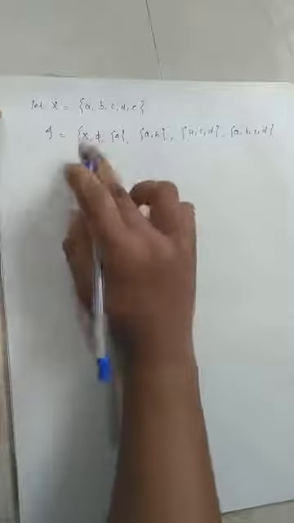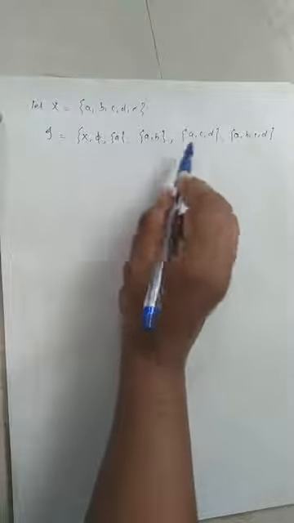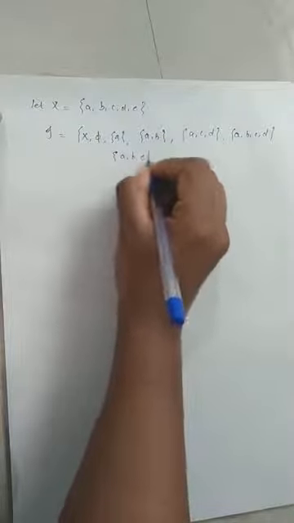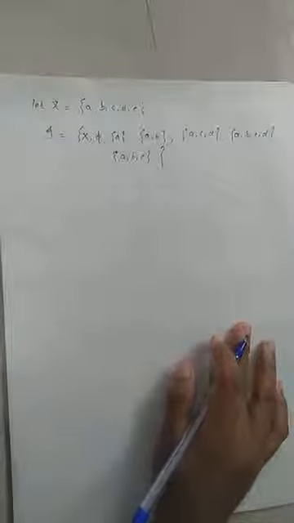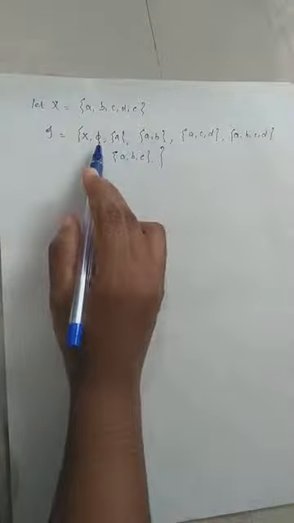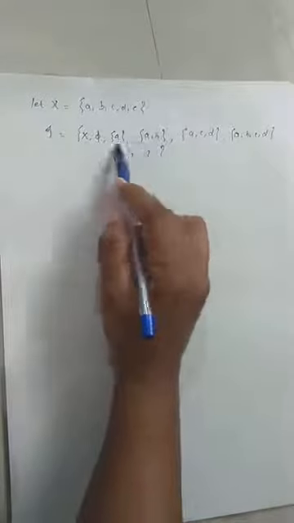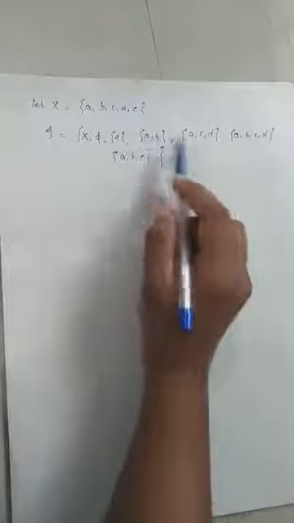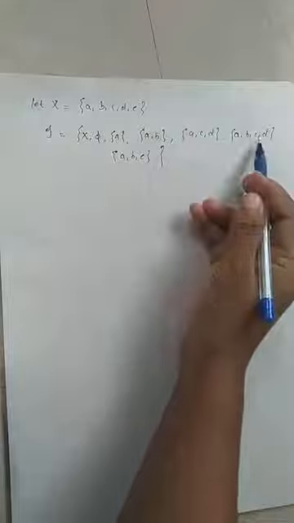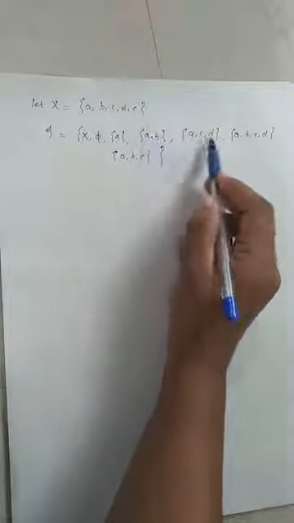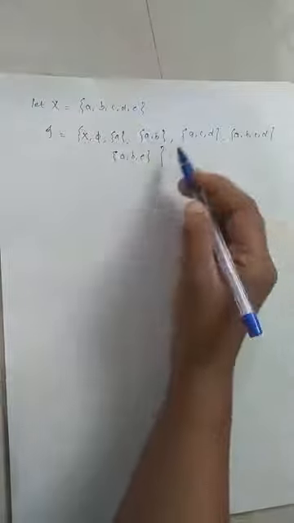Is this a topology? Empty set is there, whole set is there. Their union must be there and their intersection must be there. One more, {A, B, E}. So it is a topology. You can check whether it is a topology or not. Actually it is a topology. X and empty set are there. Their union is {A, B}. Their intersection is singleton {A}. The union of these two sets is {A, B, C, D}. It is here. And their intersection is {A}. It is here. And therefore it is a topology.